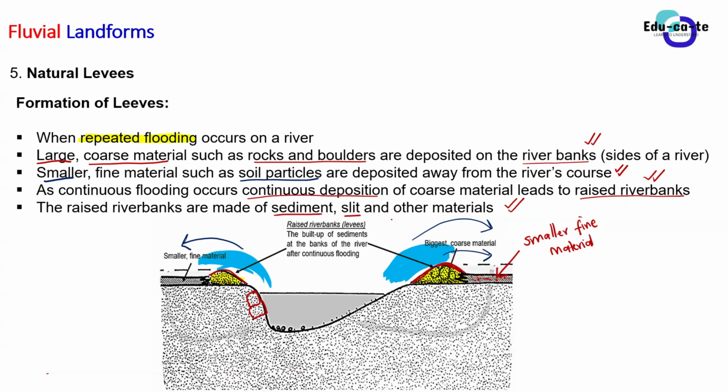Anything that is being eroded from the soil or from the ground is deposited. So it will pile up, and as it piles up, due to continuous flooding, it keeps on depositing. The river will keep on eroding more rocks and depositing them here at the sides of the river, or the river banks. Those rocks will stack up and pile up and pile up, making these raised river banks, aka the natural levees.